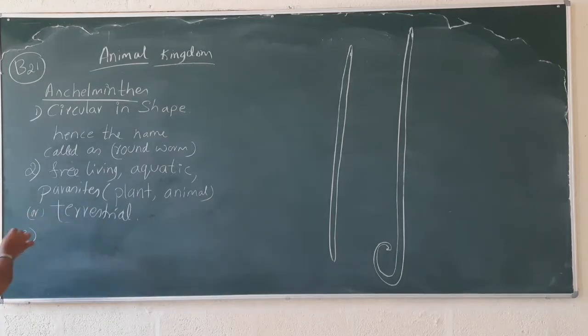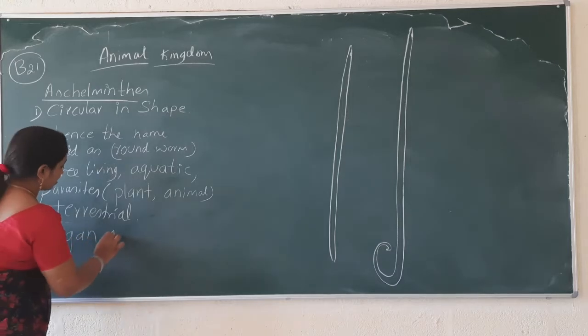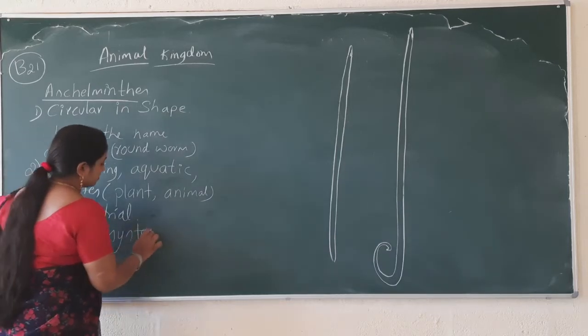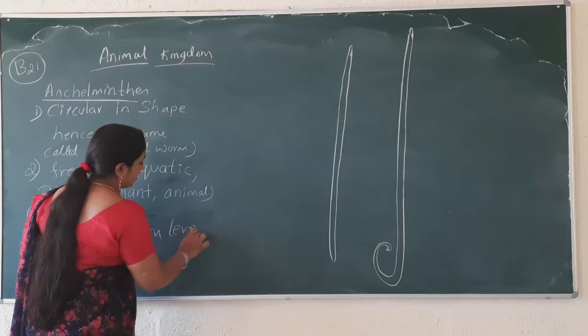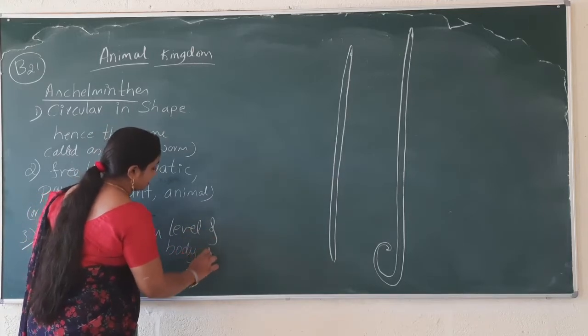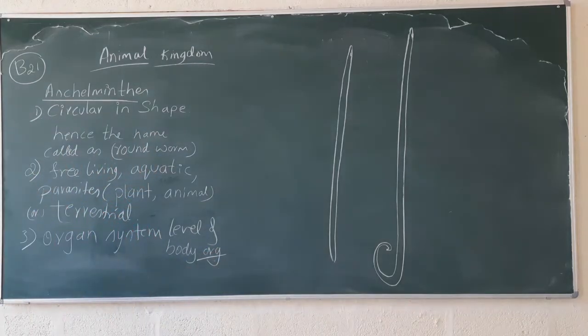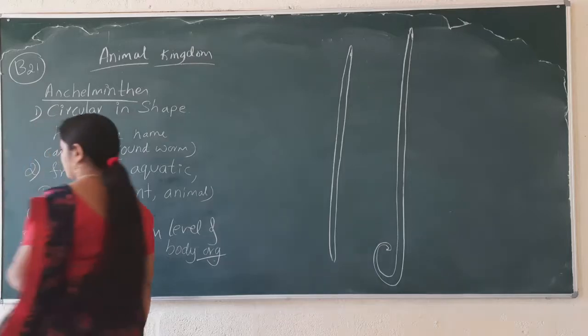The next is they have an organ system level of body organization. So what does organ system level of body organization mean?